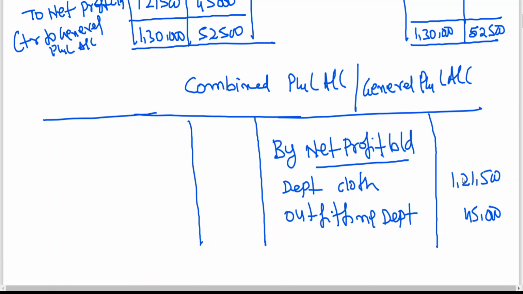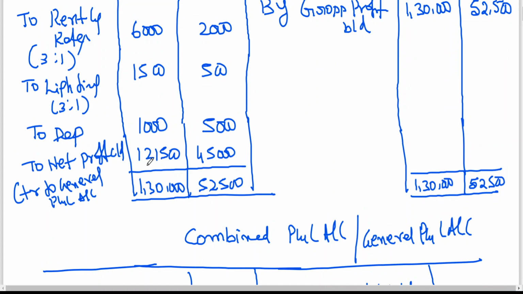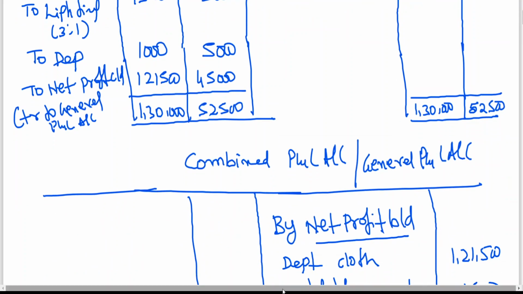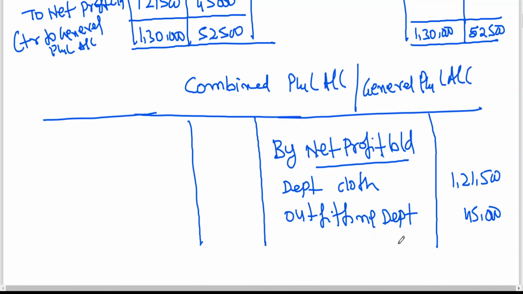Yes, if you want, you can adjust to the net profit of outfitting department, sorry, cloth department. Net profit of cloth department we can adjust. Closing stock unrealized profit is to be deducted, opening stock unrealized profit is to be added. We can do like that. That we'll be slowly learning when we go to the next stage. So for the time being, without having any confusion, first you write net profit brought down of department cloth, outfitting department, then you write stock reserve.